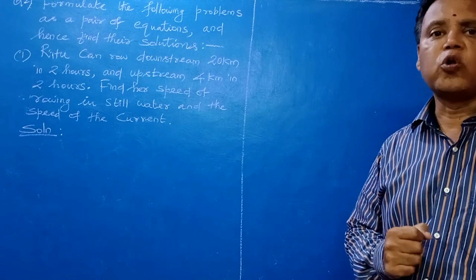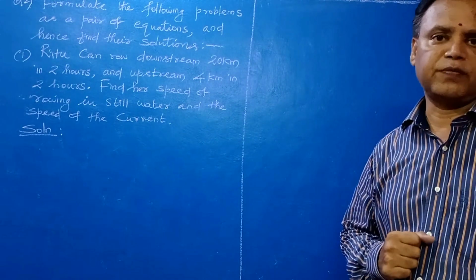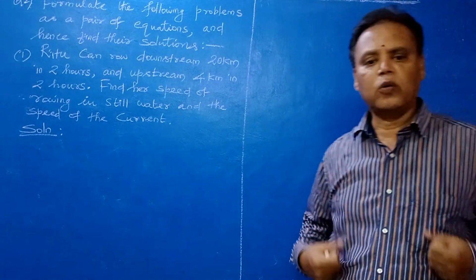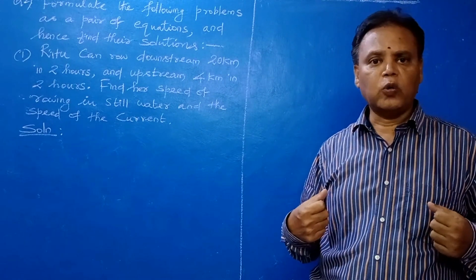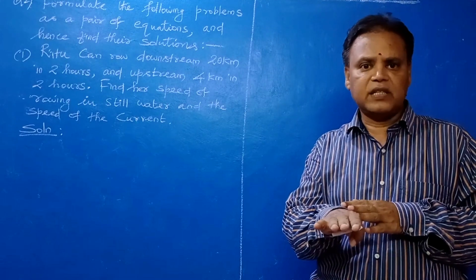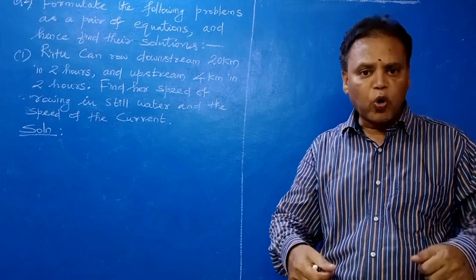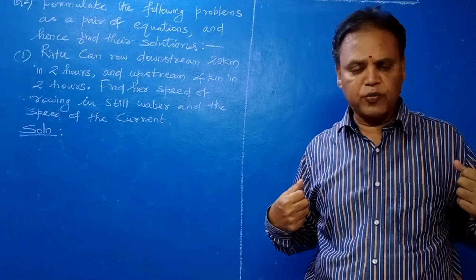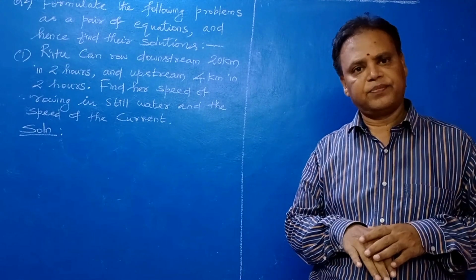So first you should know what is downstream and what is upstream. When we row, there is water speed and boat speed.